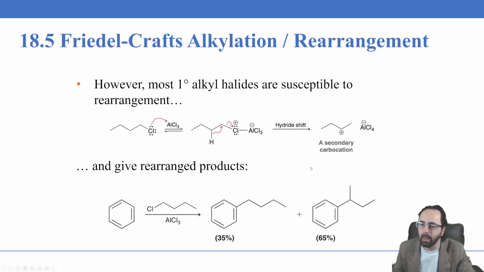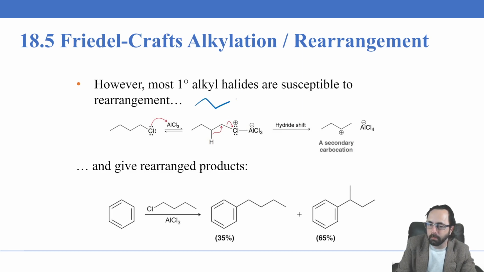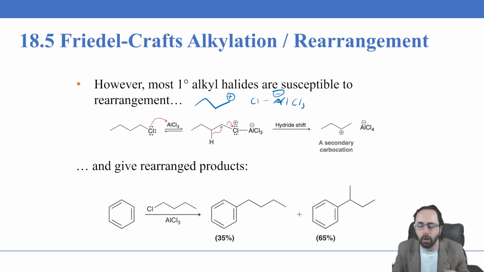Now, remember, another way to write this would be with this guy being a primary carbocation, and then with these electrons over here, this chlorine would be neutral, but we'd still have the aluminum trichloride with the aluminum with the -1 formal charge due to the fact that it has 4 bonds instead of 3. And so we can see that a little better when we draw it this way.